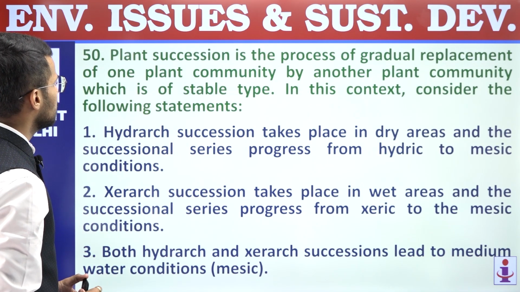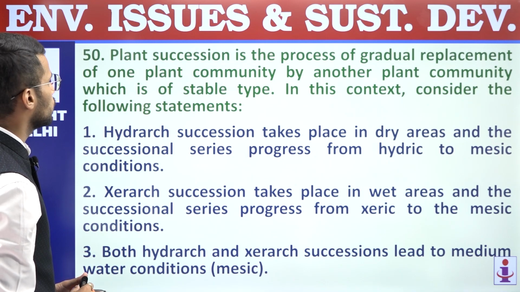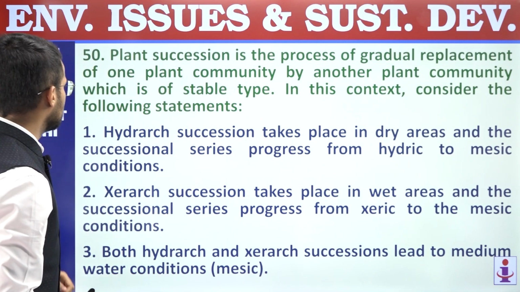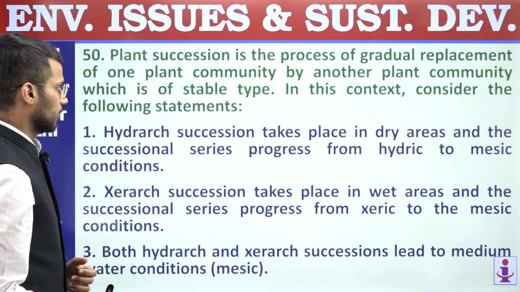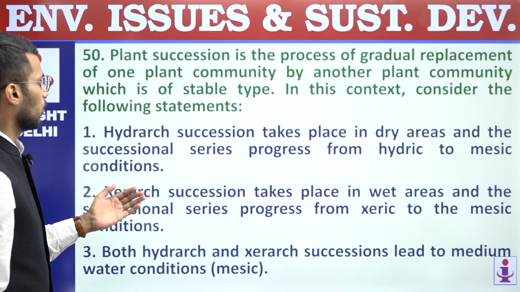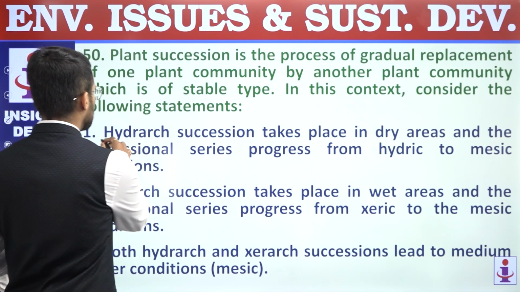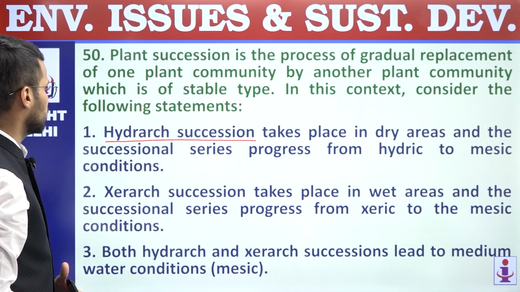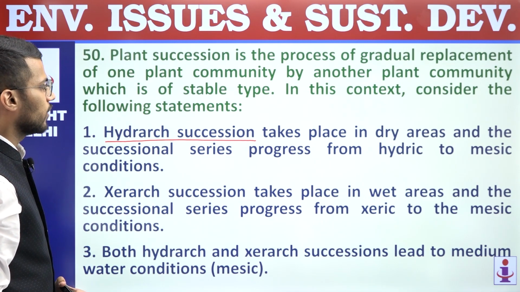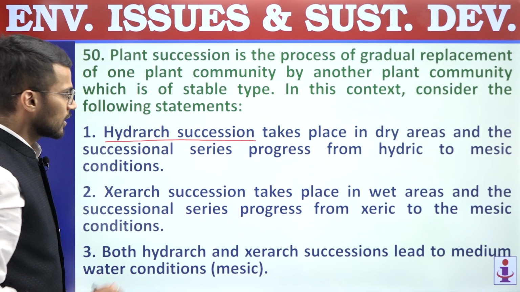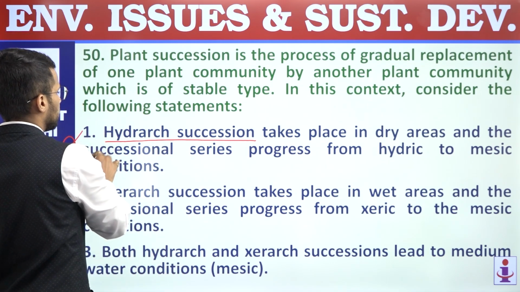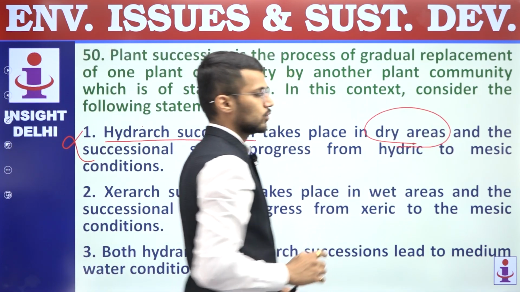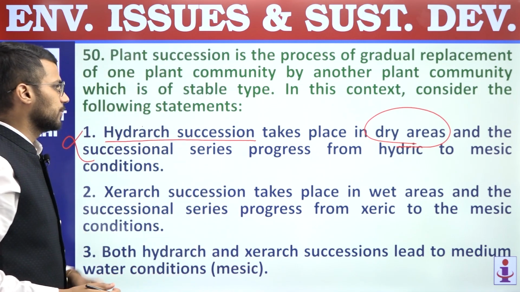50th. Plant succession is the process of gradual replacement of one plant community by another plant community which is of stable type. In this context, consider the following statements. First, hydrarch succession takes place in dry areas and the successional series progress from hydric to mesic condition. This statement is an incorrect statement because hydrarch succession takes place in wet areas, not dry areas, and that's why first statement is incorrect.